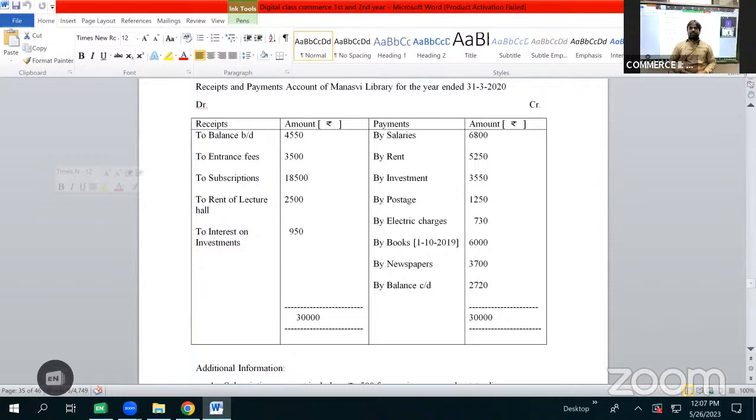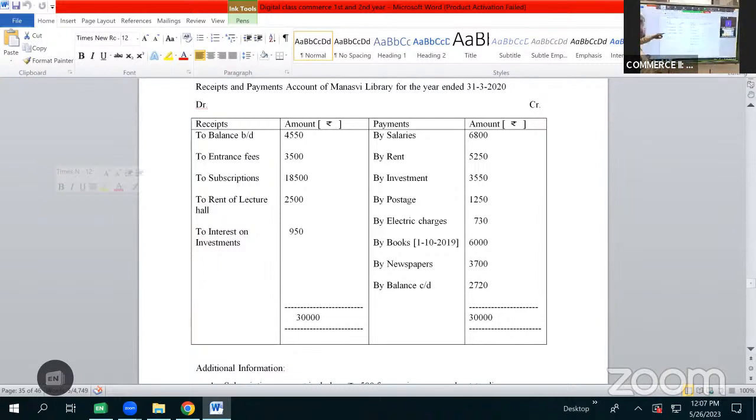Any amount related to the previous year, if included, will be subtracted. Any amount belonging to the next year, if included, will be subtracted. And current year outstanding amounts will be added. Third, revenue nature items and capital nature items both are recorded in receipts and payments, whereas in income and expenditure we record only revenue nature items.